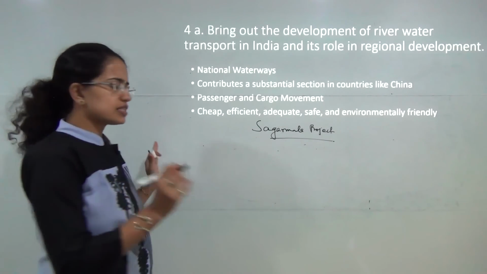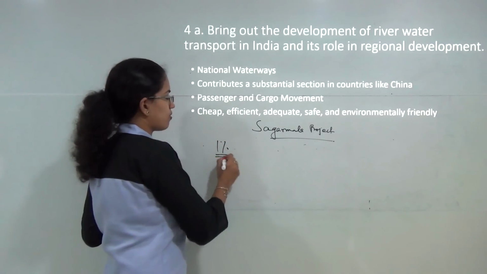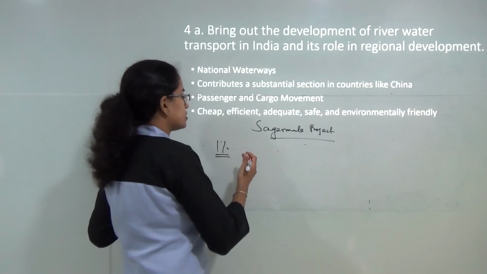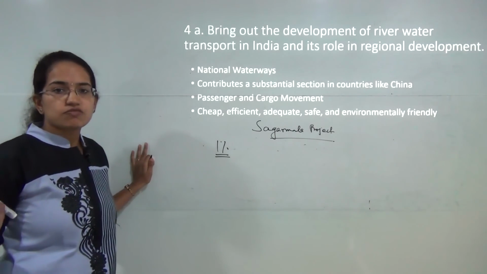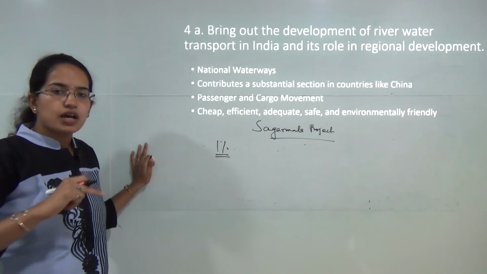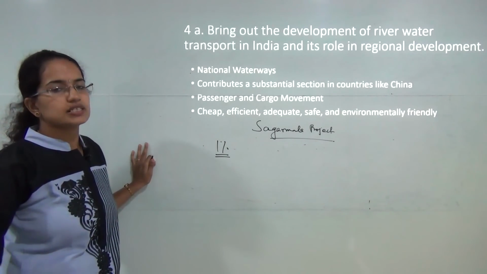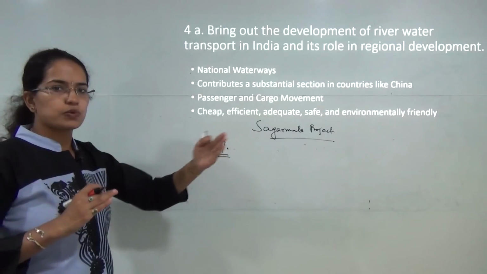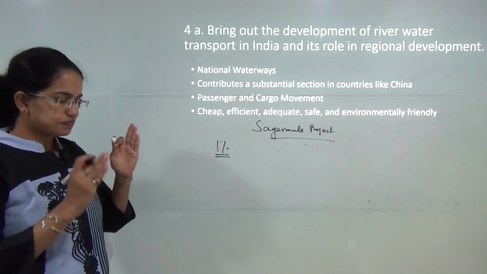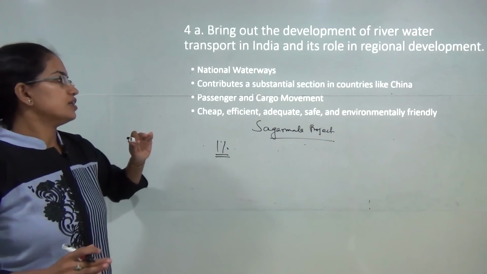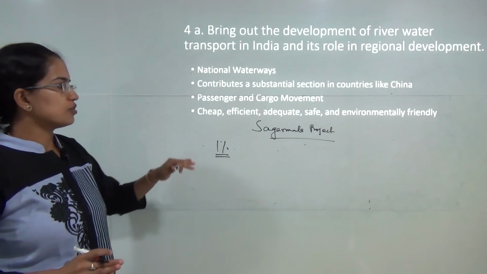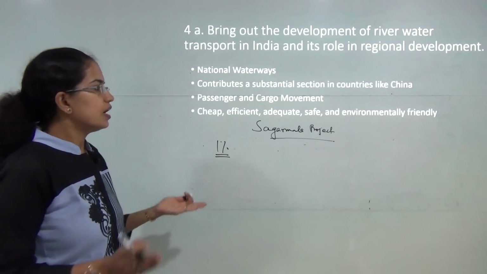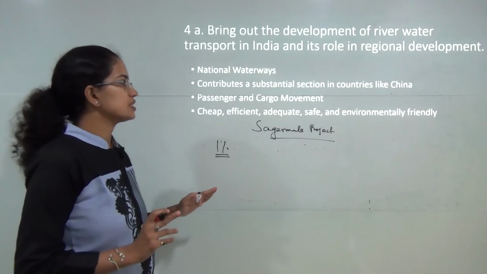India does not utilize even 1% of the national waterways it should, as compared to China on the other hand, which has a utilization of more than 30% of the river channels or waterways. So there is a big way to go for us to utilize the river channels. So there should be passenger movements, cargo movements. It would be more environment friendly as compared to other methods of transportation.